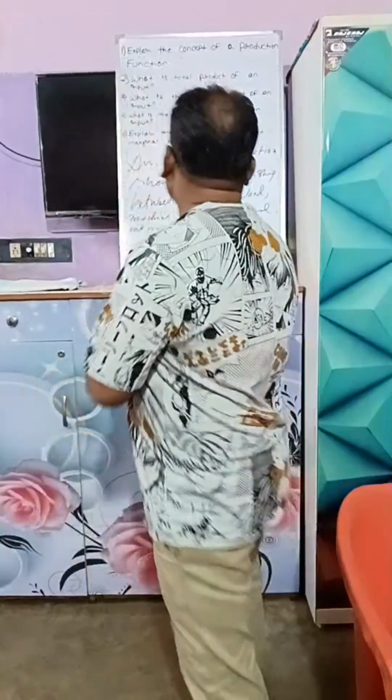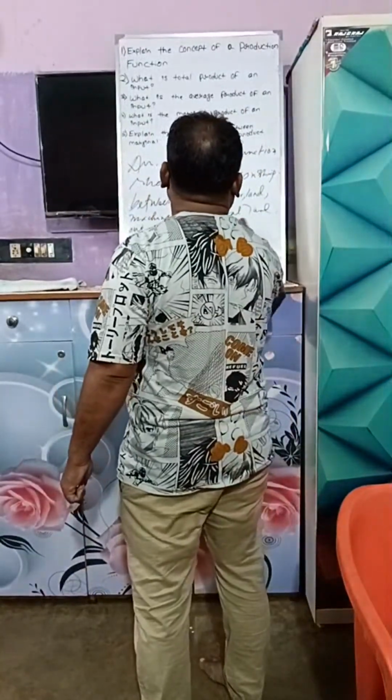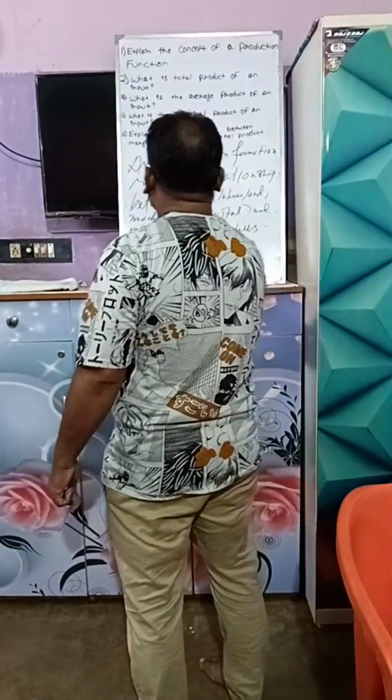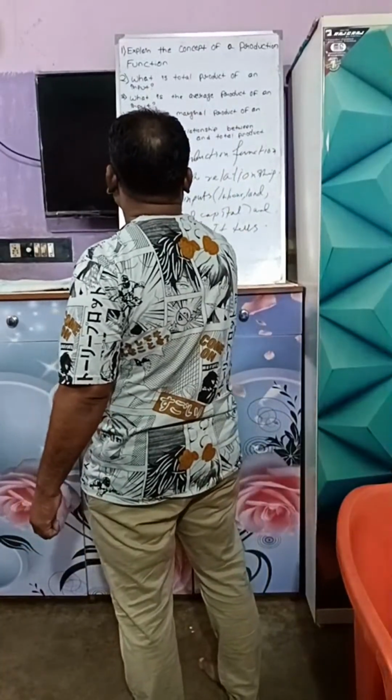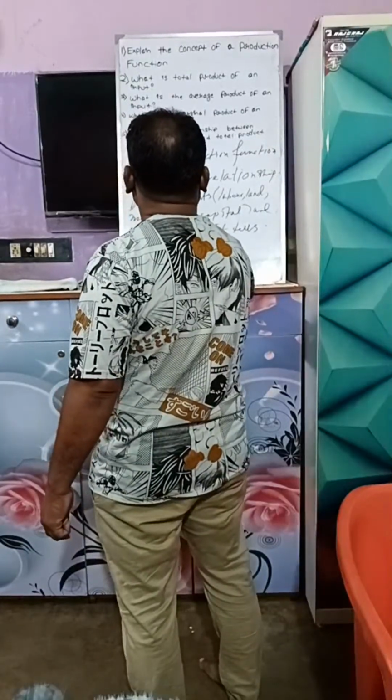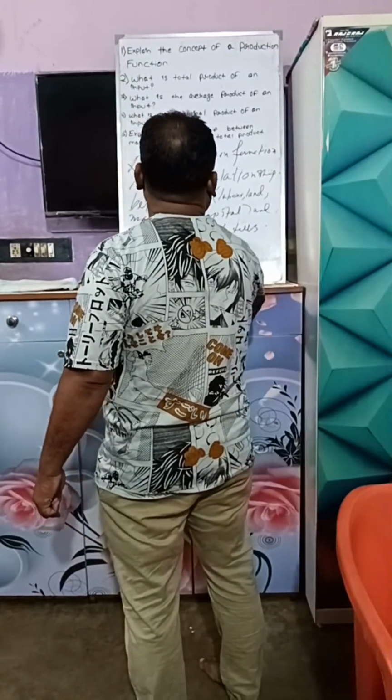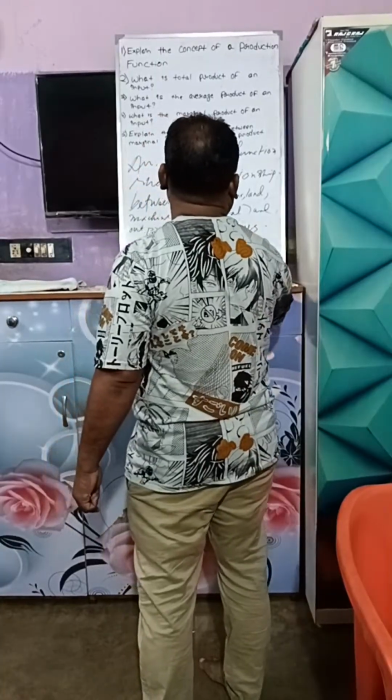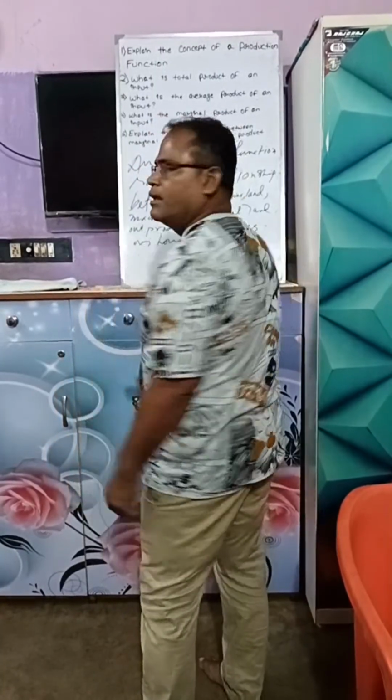Is this all? We can write another line. It tells us how much output can be produced.